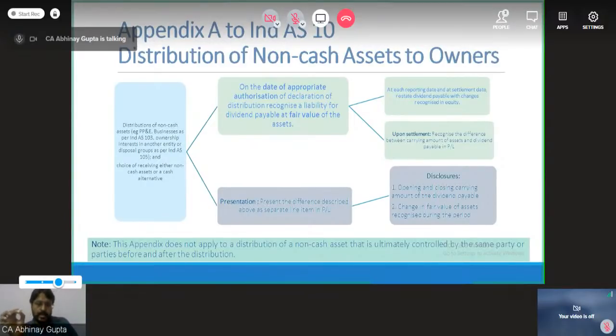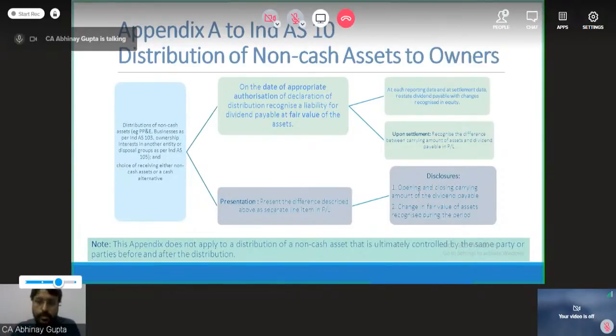Now, what are the presentation and disclosure requirements for these transactions? Present the difference described above as a separate line item in the P&L. So I will present this difference. Which difference? The difference between the fair value of the liability and the settlement date liability value, in the P&L separately. So I will not club this item. I need to make it visible to the users of the financial statements that this is the gain or loss on the settlement of this transaction. So this has to be presented on the face of the P&L as a separate line item, not to be clubbed in any other expenses or any other income.